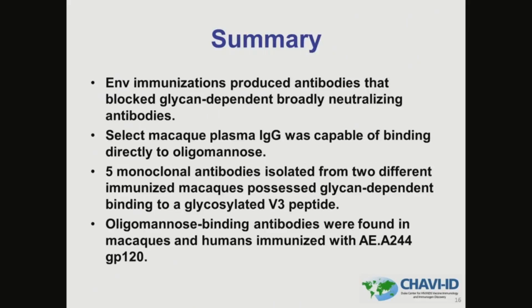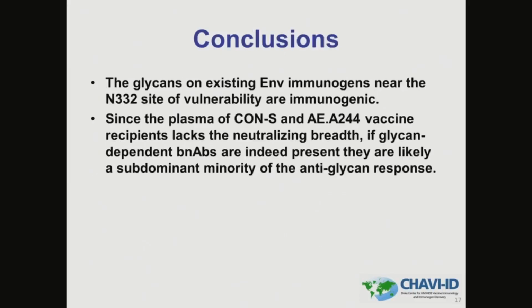So in summary, we have found HIV-ONV vaccination elicits glycan-dependent antibodies. Using glycan arrays, we have found plasma IgG in vaccinated macaques was capable of binding directly to oligomannose. We have isolated 5 monoclonal antibodies that bind to a V3 peptide mimic of the PGT128 epitope in a glycan-dependent manner. And lastly, we have found antibody responses against glycans in A244 GP120 vaccinated macaques and humans.